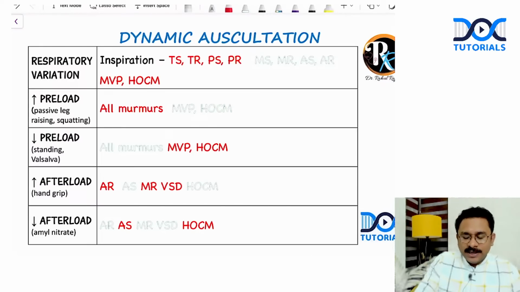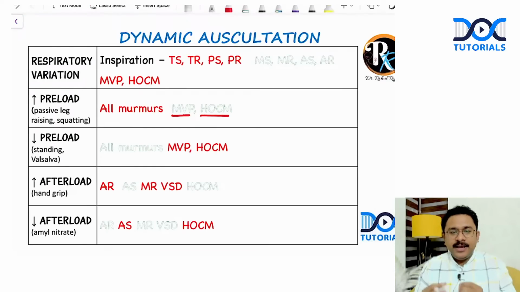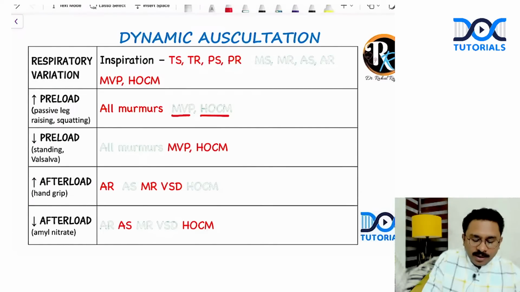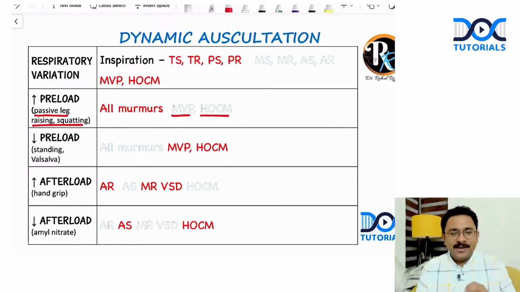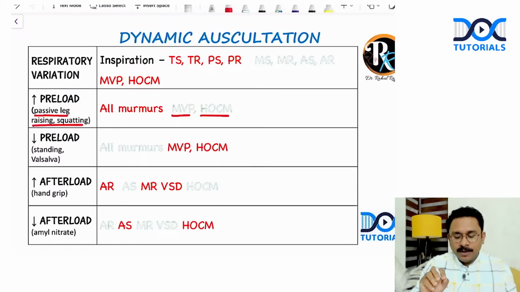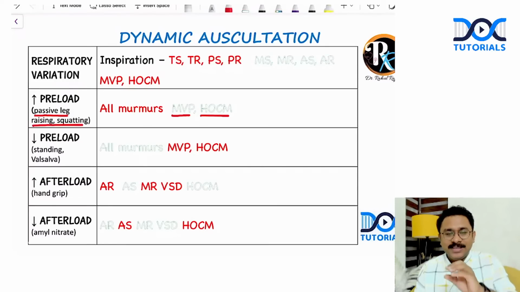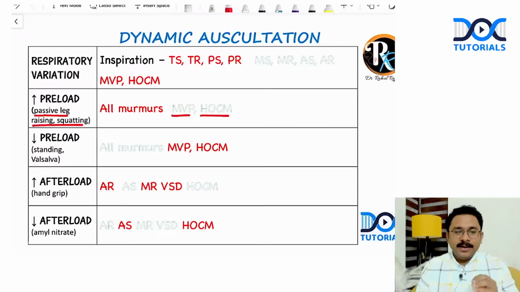Now, look at this. I've told you in that lecture that MVP as well as HOCM behaves differently compared to other murmurs. So can you tell me, look at this, any sort of maneuver that increases the preload, like passive leg raising and squatting, will decrease the intensity of the murmur. Whatever I have highlighted in green, it's basically maneuvers that decrease the intensity. And whatever I have written in red, the particular maneuver will increase the intensity of murmur.